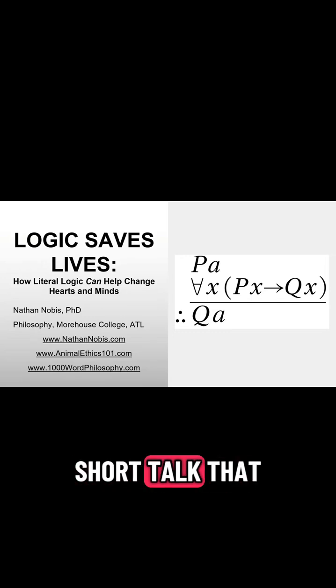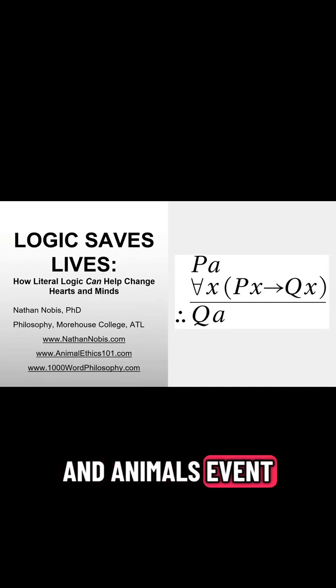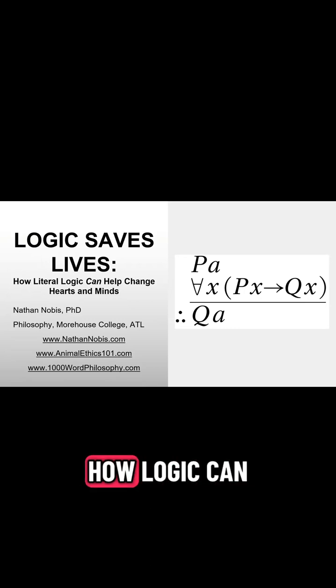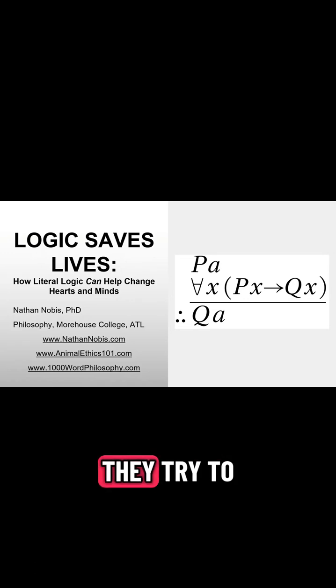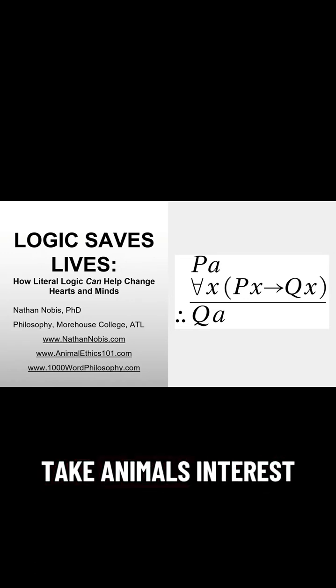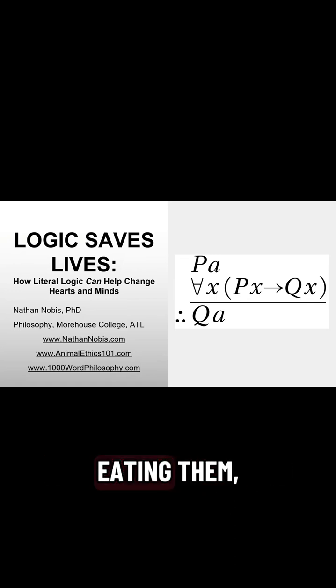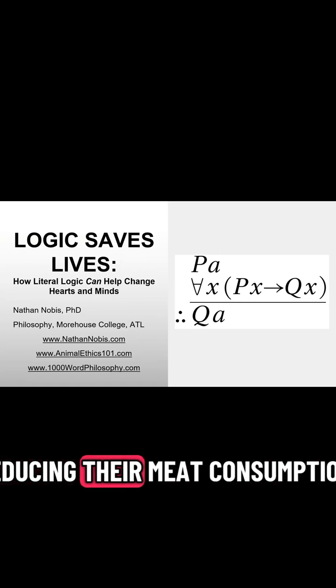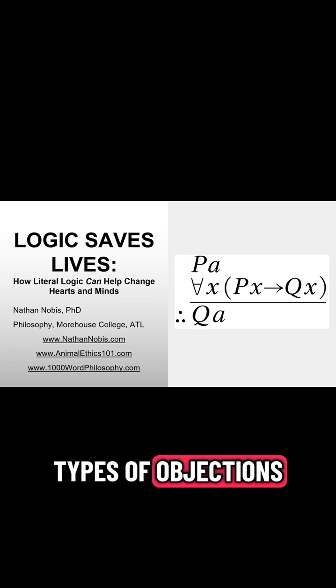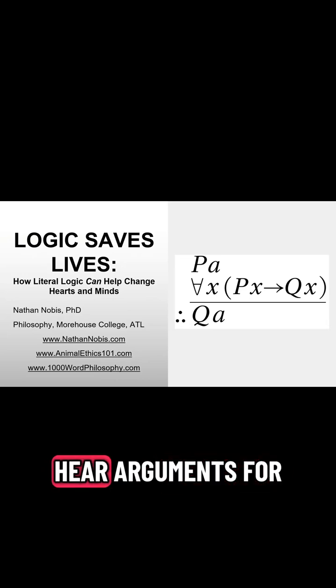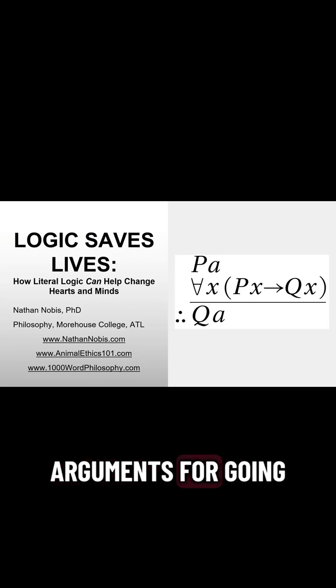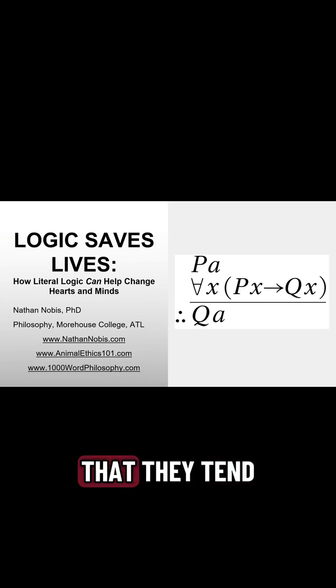Hello, here's a short talk that I recently gave at an Ethics and Animals event, and it's called Logic Saves Lives: How Logic Can Help Change Hearts and Minds. The primary audience was people who advocate for animals. They try to encourage people to take animals' interests seriously, perhaps consider not eating them, going vegan, or reducing their meat consumption, and the types of objections that they tend to get. The other, bigger audience, of course, is people who hear arguments for taking animals seriously, for eating less meat, for going vegetarian or vegan, and the defenses that they tend to have.